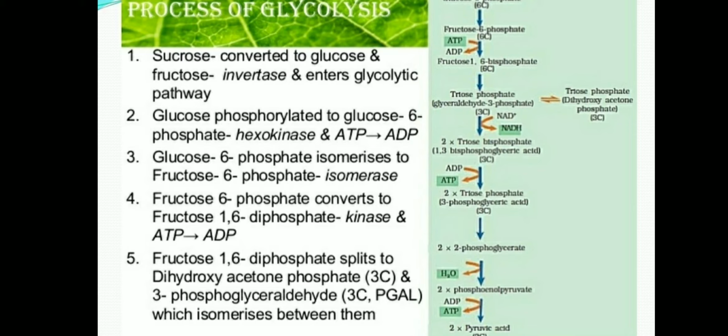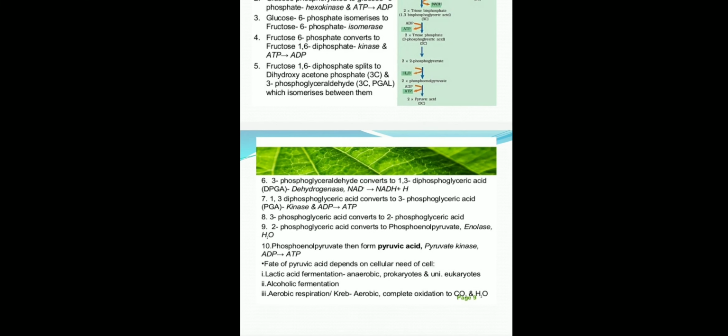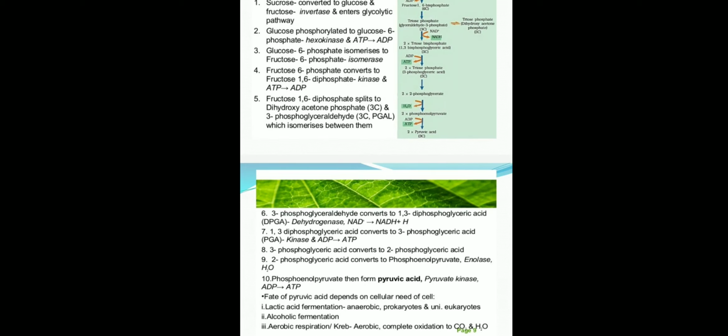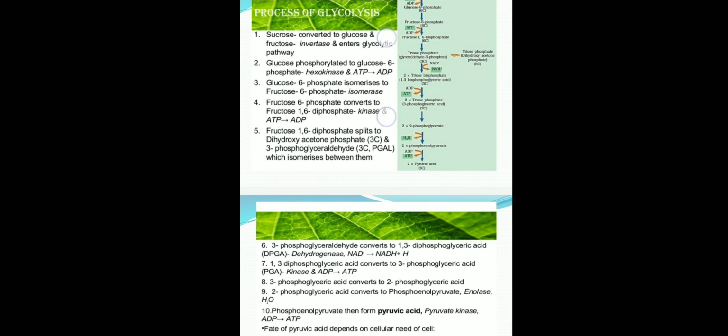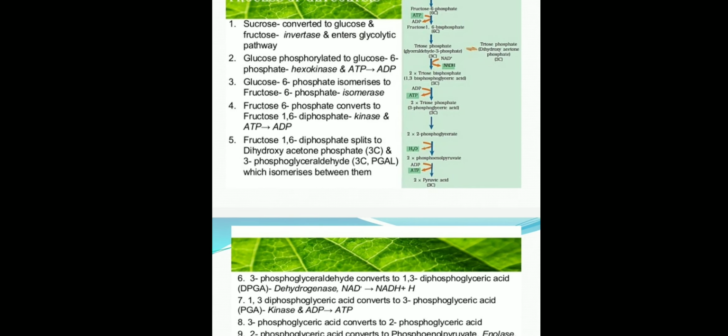Now what happened? The PGAL molecule, this process, sixth step, what happened? 3-phosphoglyceraldehyde is converted to 1,3-diphosphoglyceric acid in presence of dehydrogenase enzyme. So this PGA which is formed, it means glyceraldehyde 3-phosphate, it utilizes the NADP molecule.